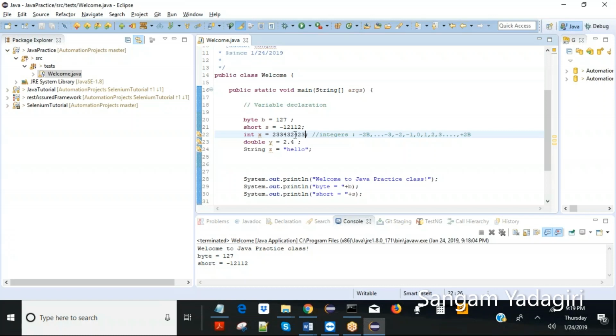Anybody knows what this number is? Like 233, 23 million. Yes, 23.34 million, that's the number. So let's take the max number and just add one to it so that you will understand.